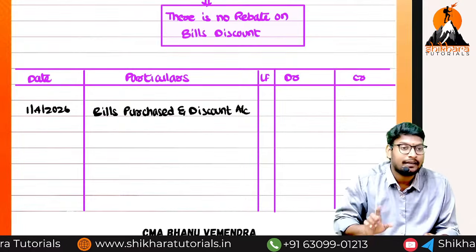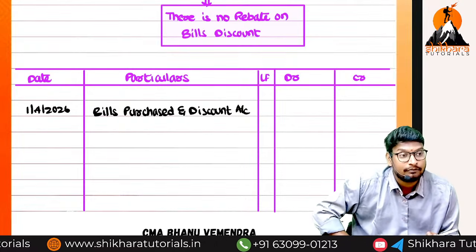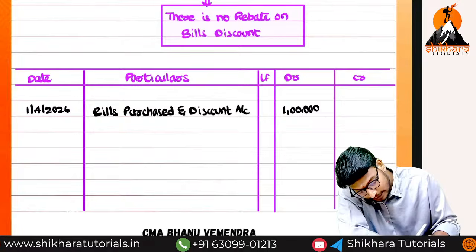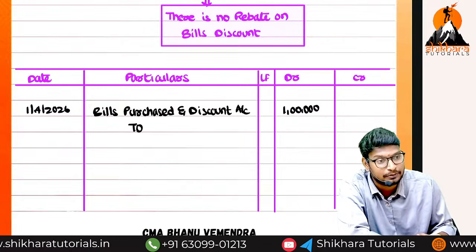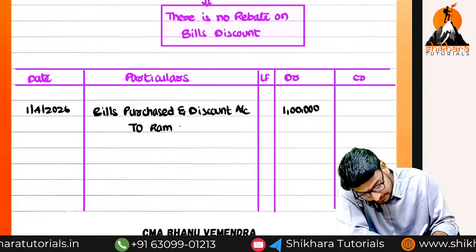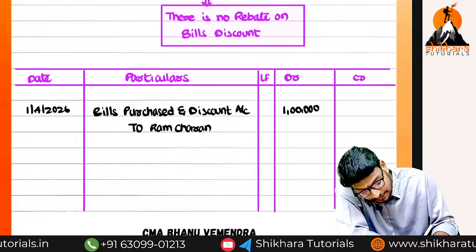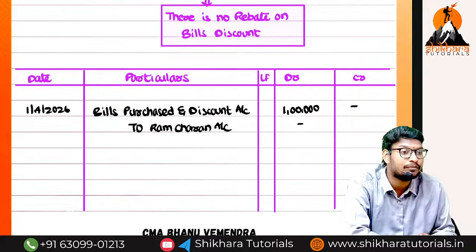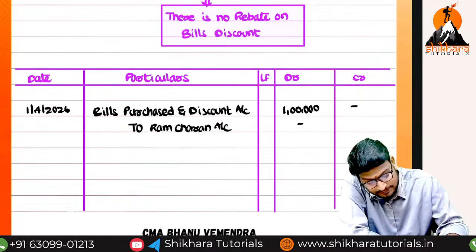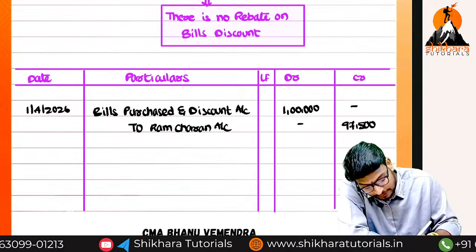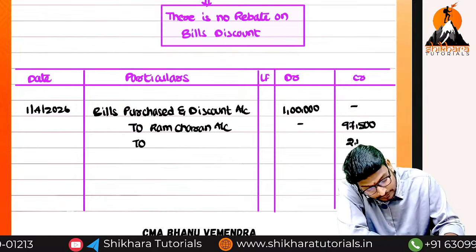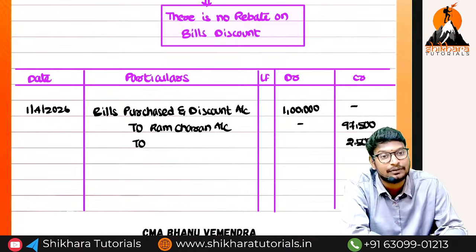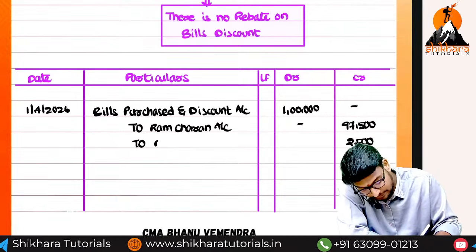What is the total amount of bills receivable value? We take 1 lakh, not 97,500. The bill value is 1 lakh. In that, how much amount have we paid, or need to pay, to the customer Ram Charan? 97,500. What is the remaining amount? 2,500, nothing but discount earned, discount income.